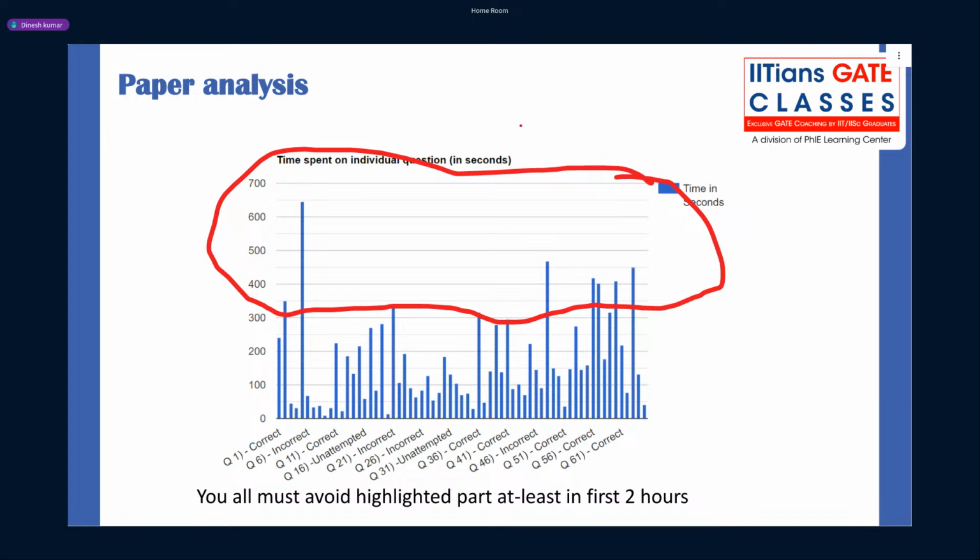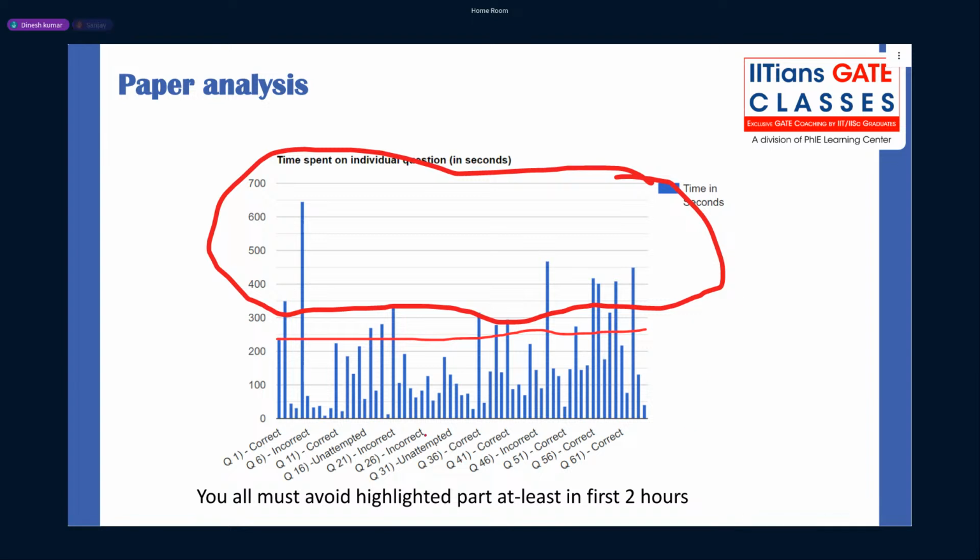So always, guys, do look into this diagram, or this plot, after a mock exam, to see which questions took more time and whether I really did them correctly. Always make sure this plot does not go above 300, because 300 seconds means how much? 5 minutes. Ideally, the plot should stay around this. This is the cutoff line, right? So your graph should not go above the cutoff line.